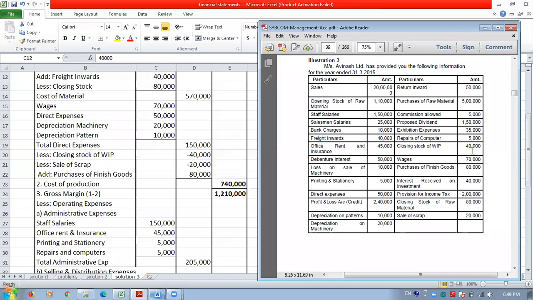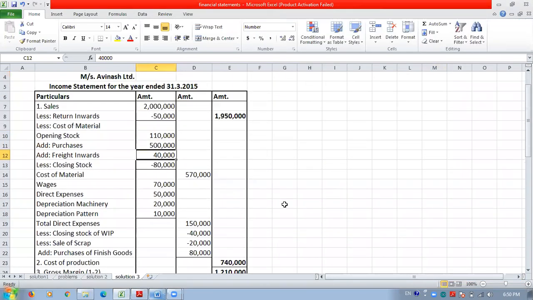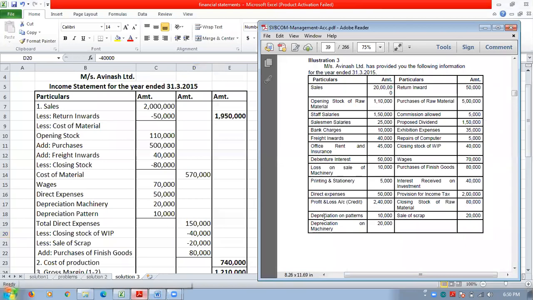As it is a closing stock, it should be deducted. So this closing stock of WIP, 40,000, is deducted from the cost of production.